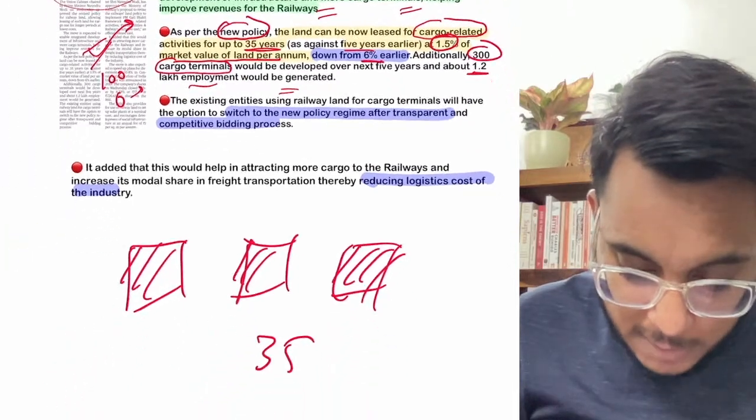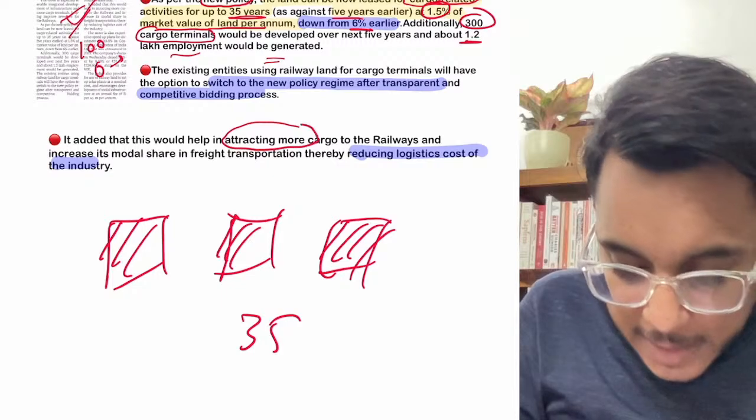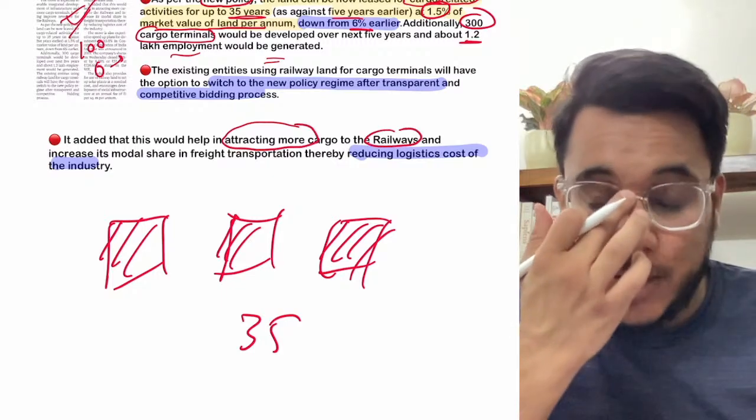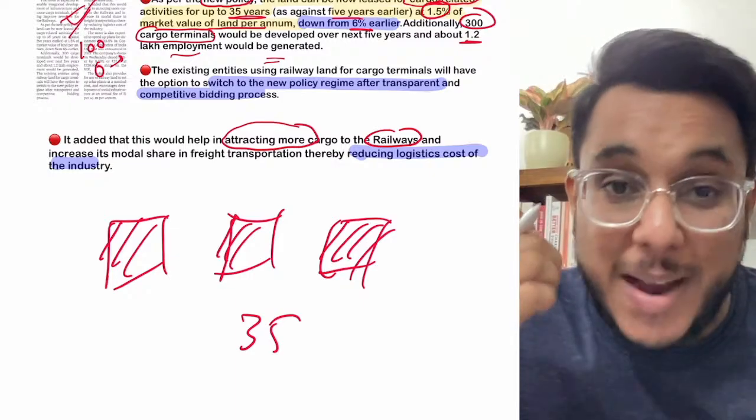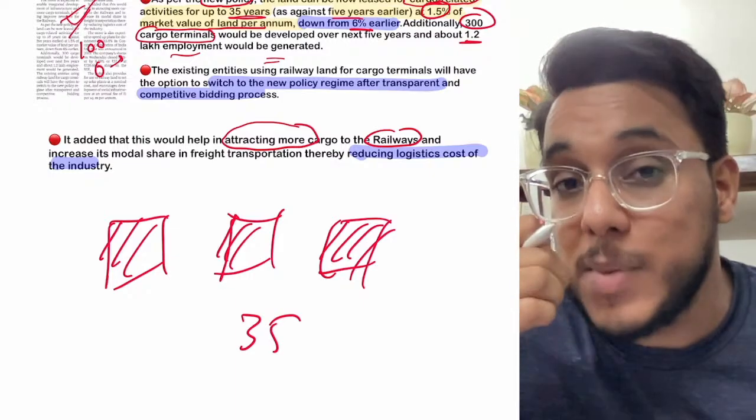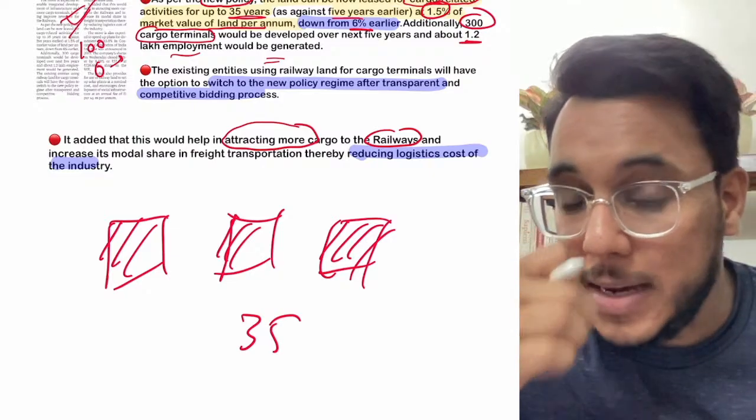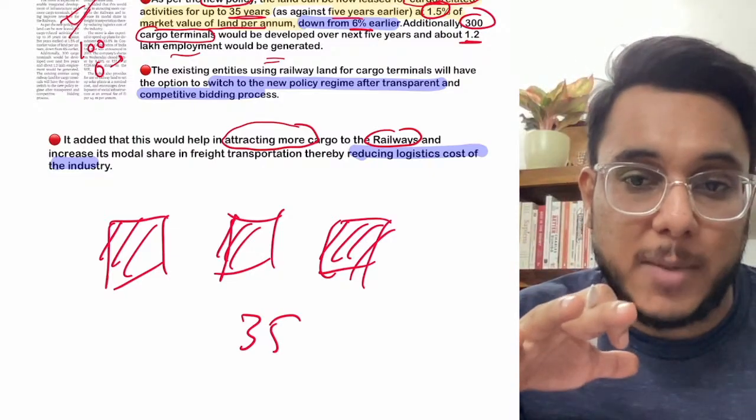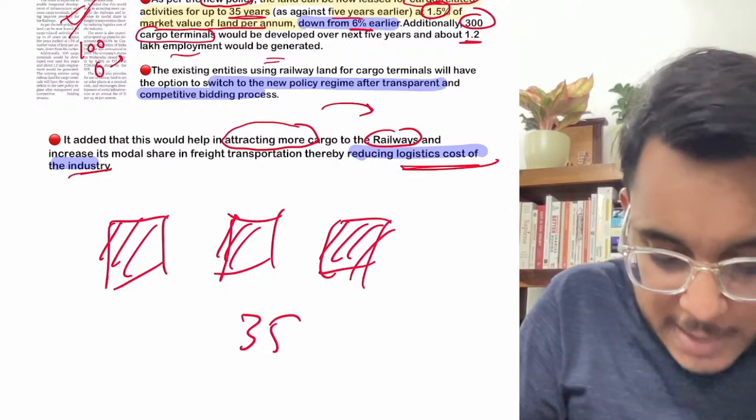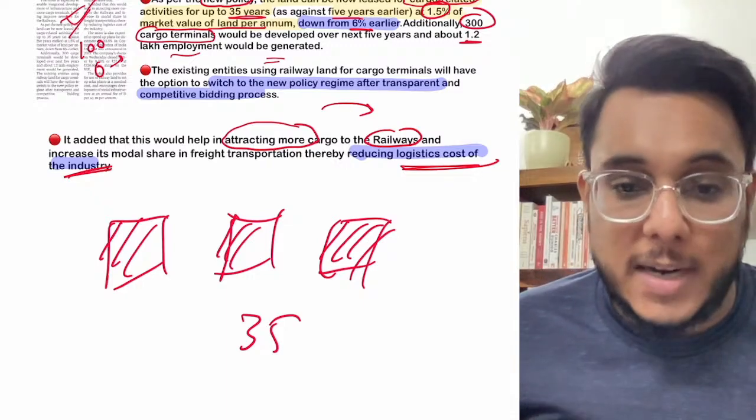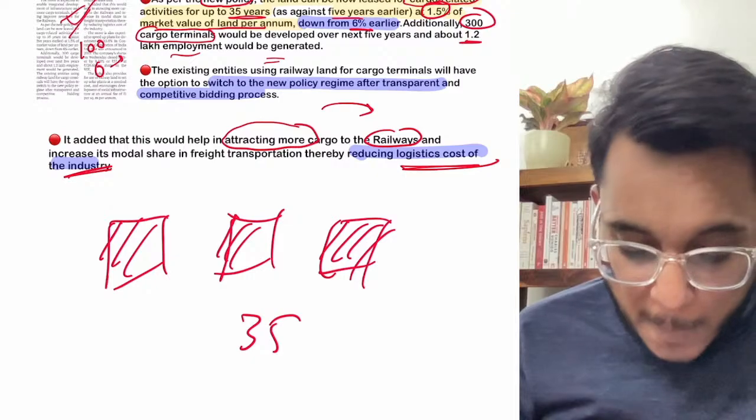Moreover, by this, more cargo will be attracted to the railways. Now guys, understand that today cargo travels through roadways by trucks. Cargo movement by truck is expensive, and it is polluting. If the capabilities of the railways are developed, more cargo will move by railway, and the logistics cost of the industry will be reduced. Transit cost of the industry will be reduced, and it will provide a lot more benefits.